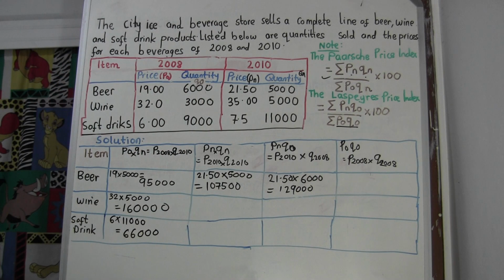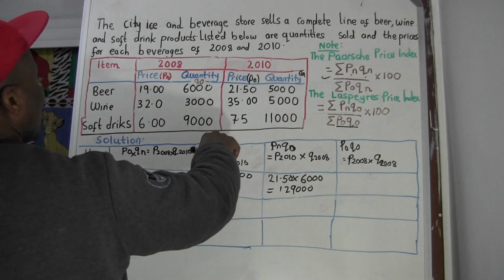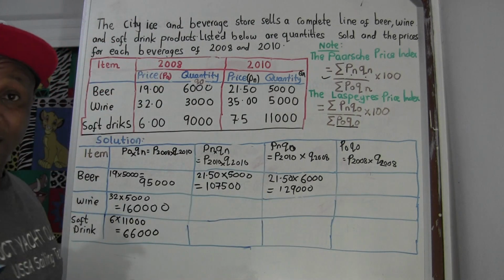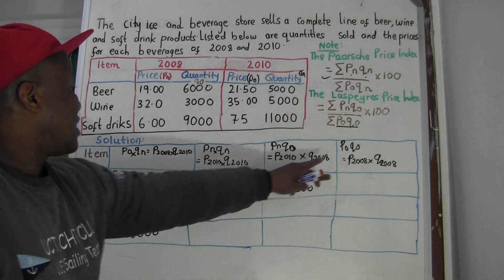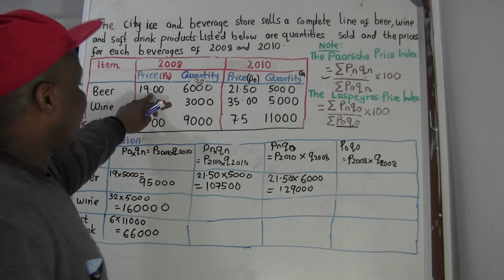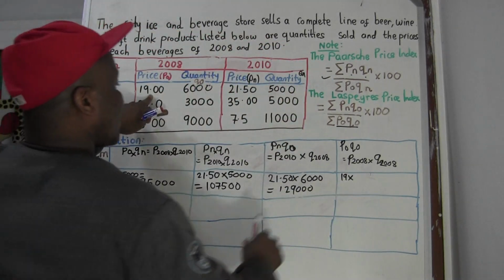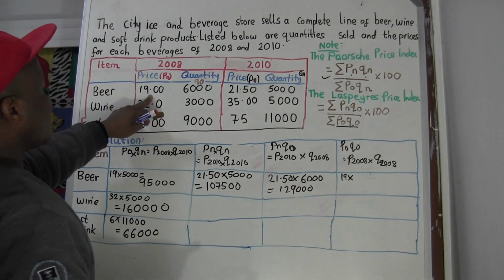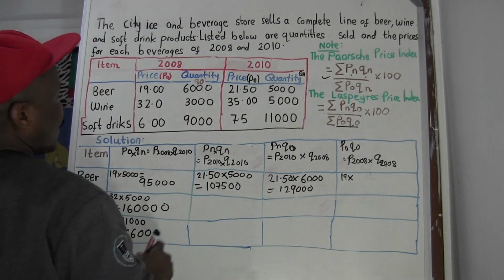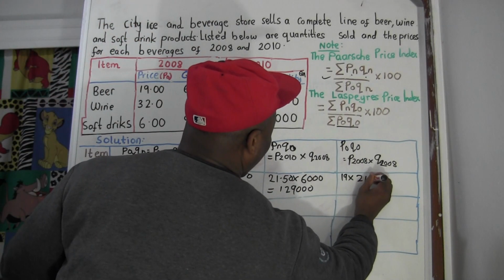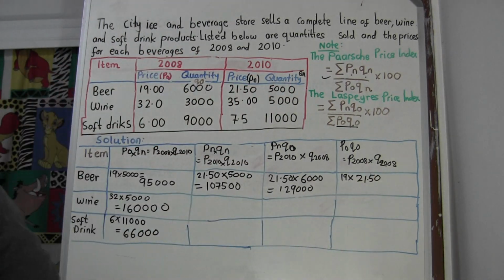So for the last one, P0. What is P0 for beer? Price 0 is 19, times quantity 0. Oh, no, I'm sorry.